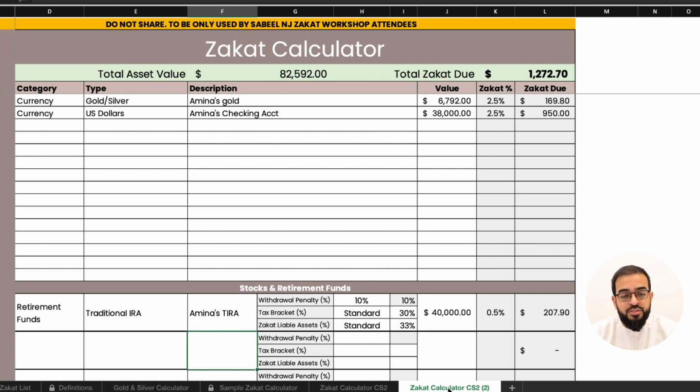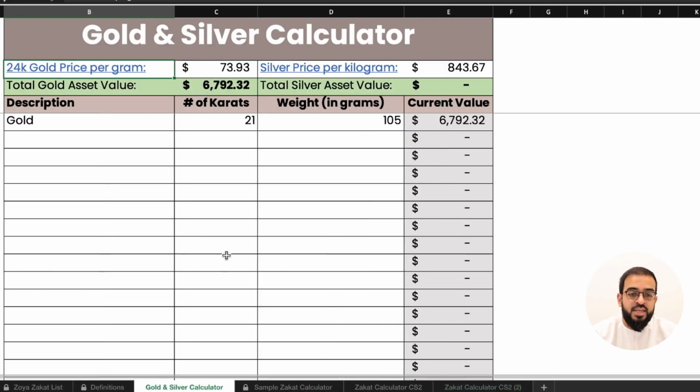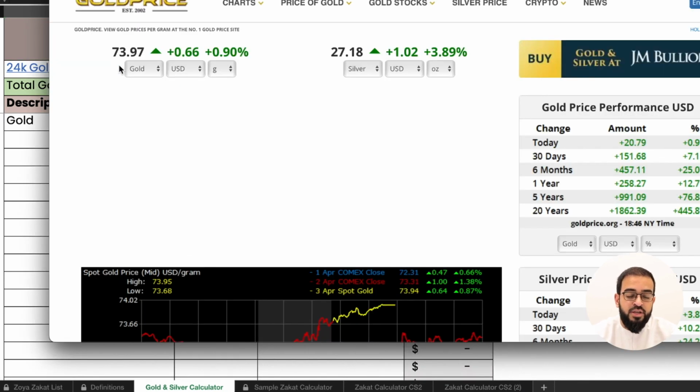Moving on to Amina's. Now, Amina's checking account had $38,000, so we listed that out as US dollars under currency. She also had gold that was valued at 105 grams. And so we have our gold and silver zakat calculator. And when we click on the current price of gold and silver, it says that $73.97 is the price for gold per gram for 24 carats.